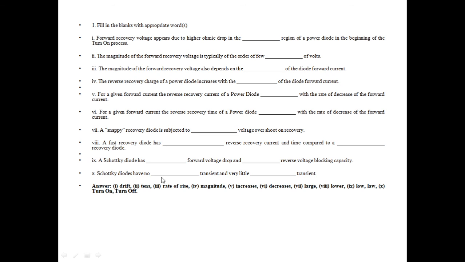Schottky diodes have no turn on transient and very little turn off transient, as in the previous slide. So this is the summarized point of the previous topic, turn on and turn off of the power diode.